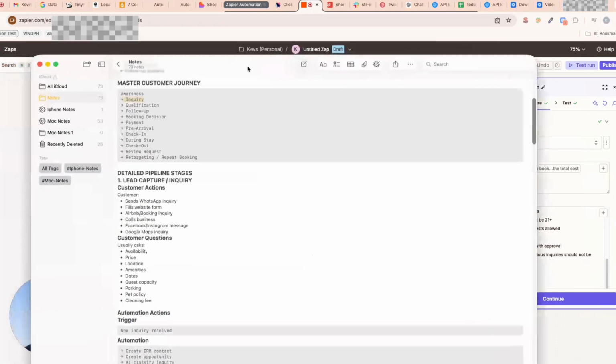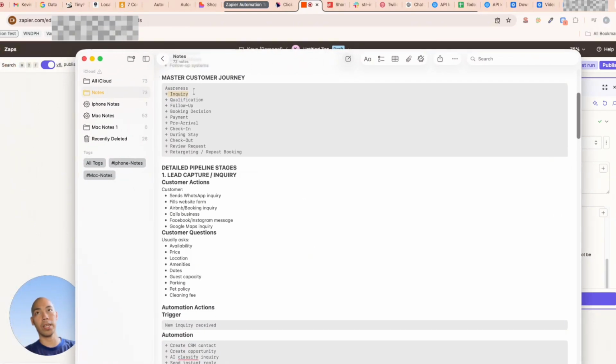Now, when we go back to this customer's journey, a lead or a potential guest will inquire about the availability, the price, the location, and so on. So these are the usual inquiries that potential guests or leads may ask. The lead source might come from any of these platforms, whether it's WhatsApp, a website form, an Airbnb booking, or directly calling the business, wherever on these platforms.